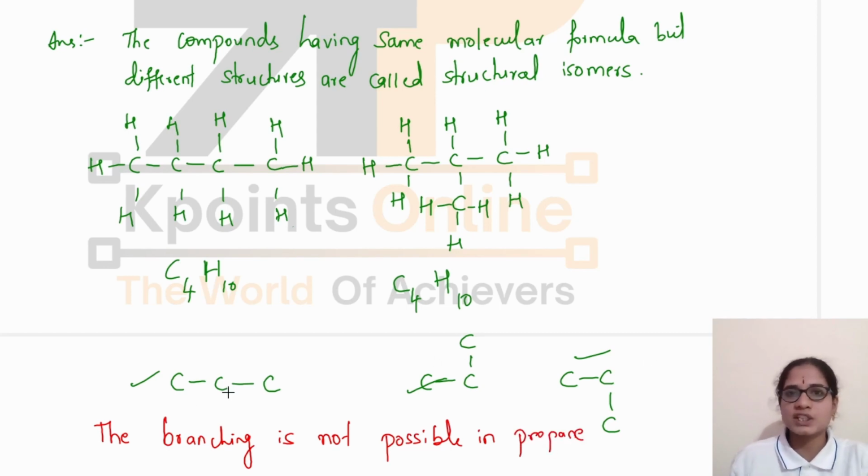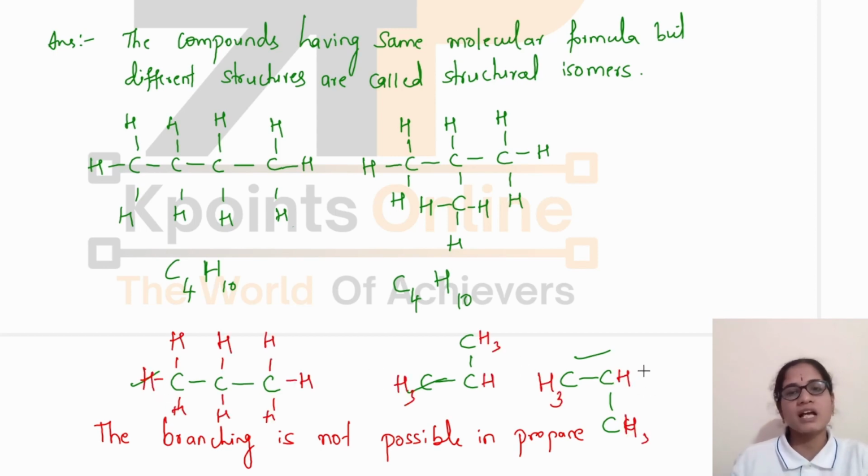You can write the structure in all these forms and you will get the same structure. You can observe here, all of them have the same structure. All the carbon atoms are in a single chain. So isomerism is not possible in the case of propane.